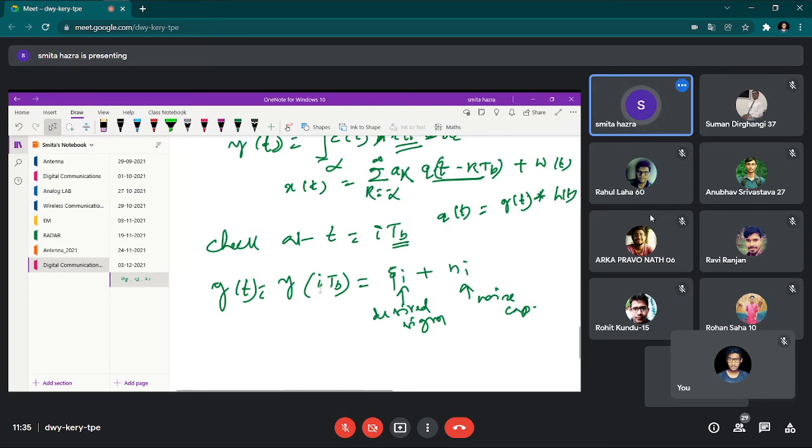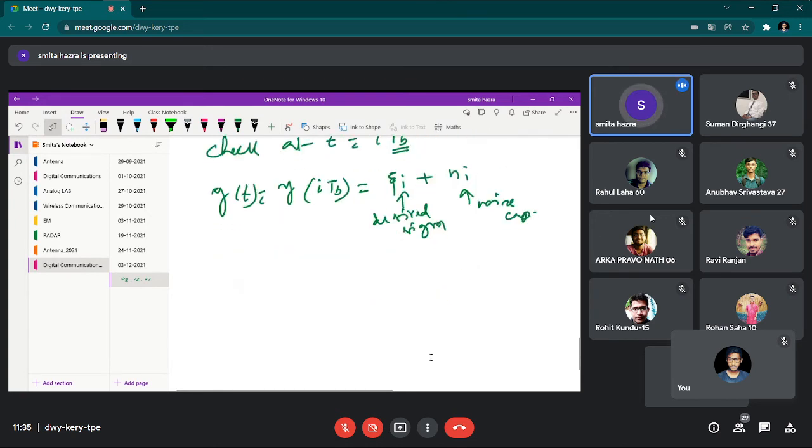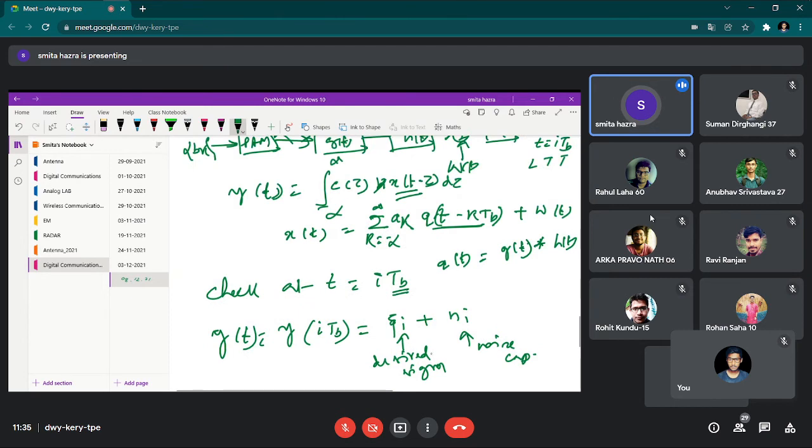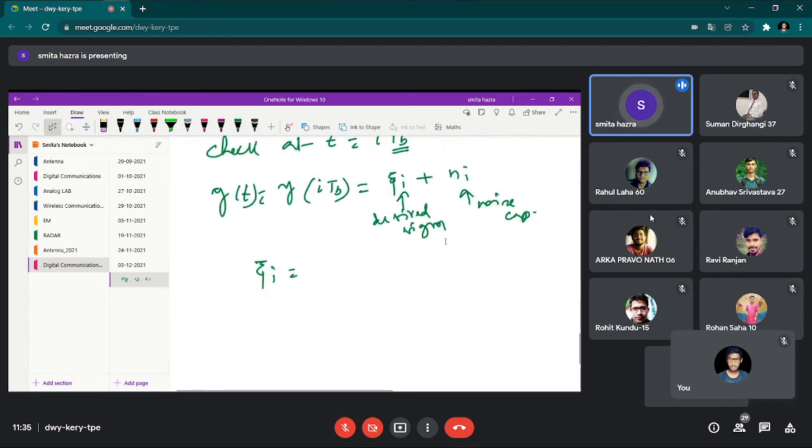Okay, as the instant is the ith instant, these two outputs we are writing with the suffix i, to indicate the ith instant. Now let us separate out what is zeta i. Simply, zeta i is equal to the action of c tau over this. So simply what we will write? We will write summation over k, k equal to minus infinity to plus infinity. Every time we will not show the minus to plus because it is obvious.